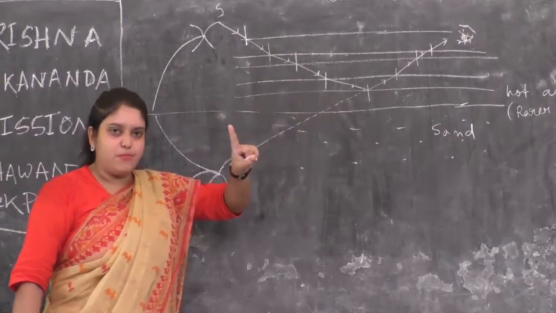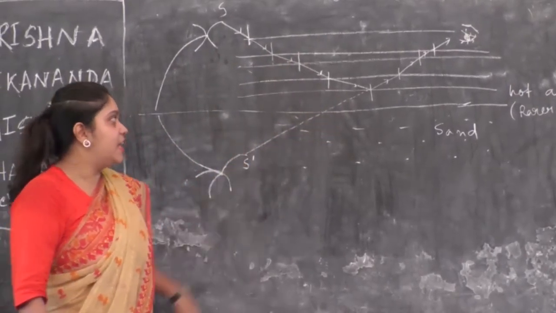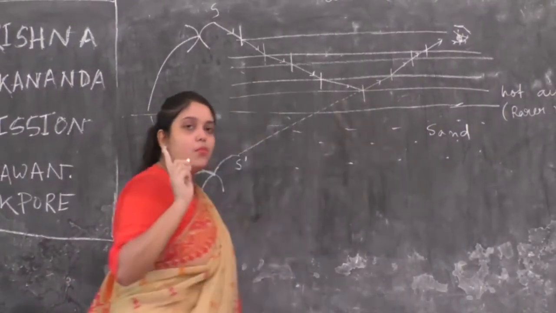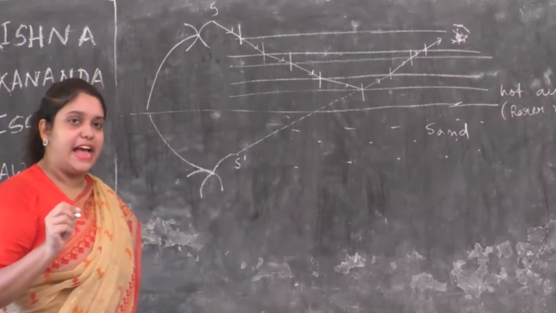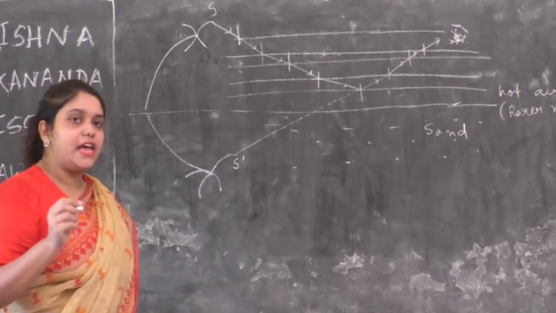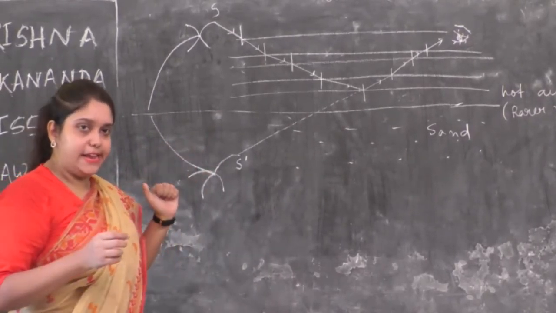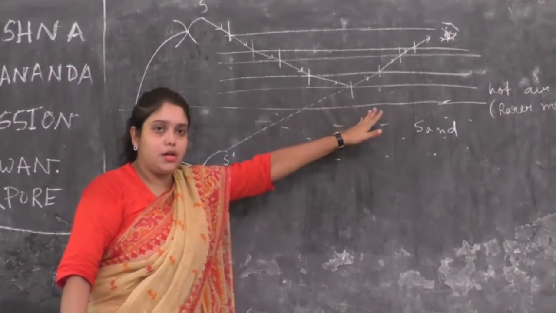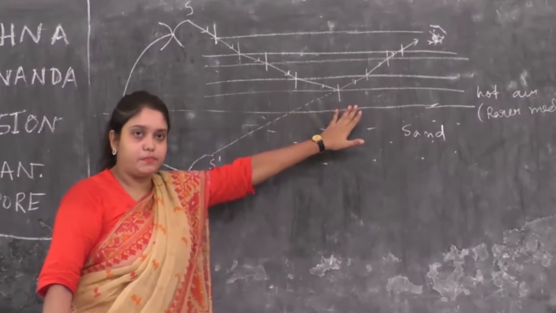Like this, one time will come when the angle of incidence will be more than the critical angle of a particular air layer. At that point, there will be no more refraction.